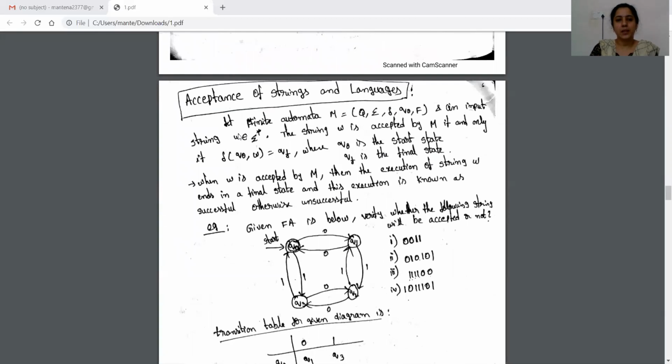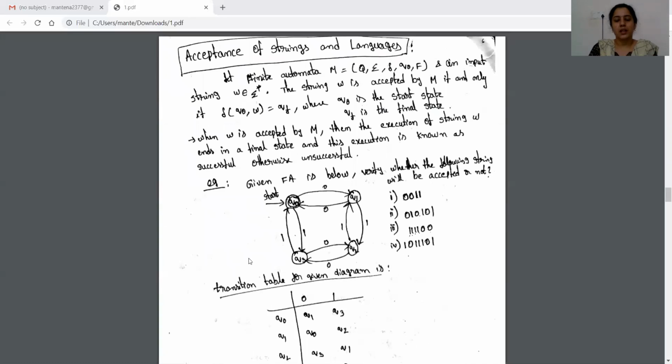To check the acceptance of a string, we have to take some string and start from the starting state, read the input string symbol by symbol and go in the arrow direction, such that after reading the given input string you should be at a final state. Then only the string is accepted by the given finite automata.